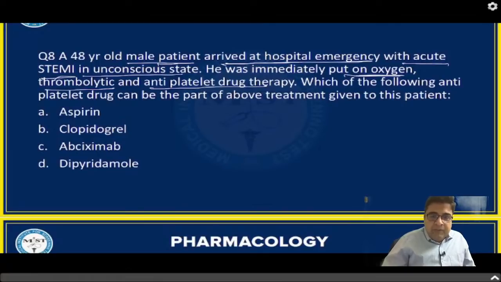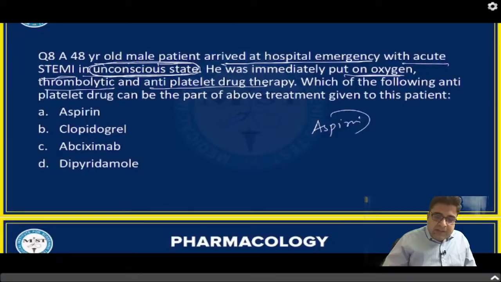Right? I will give you one hint to solve this question. This patient is unconscious, so cannot take medicine by oral route. So ideally the answer should be aspirin, right?